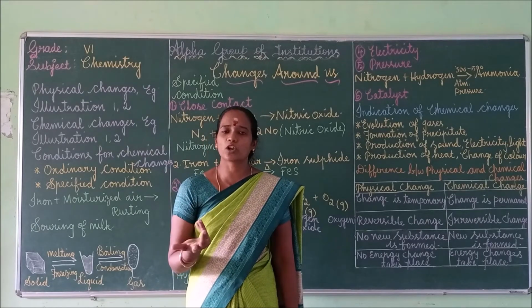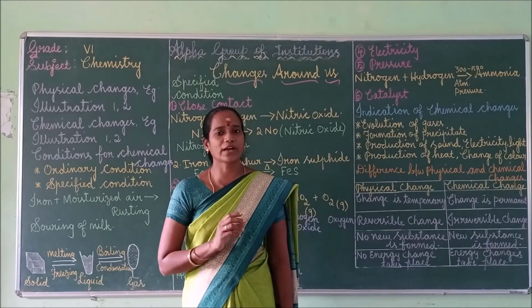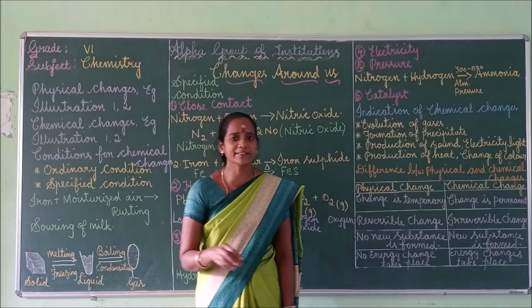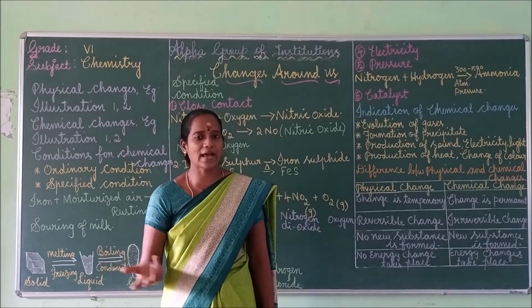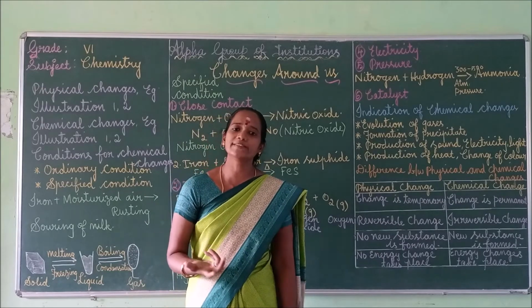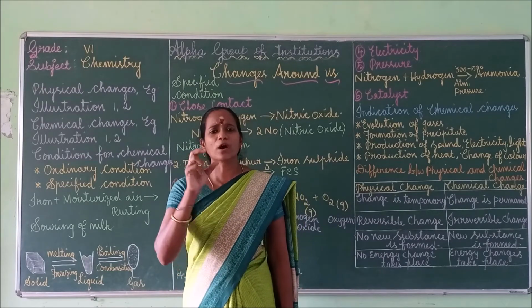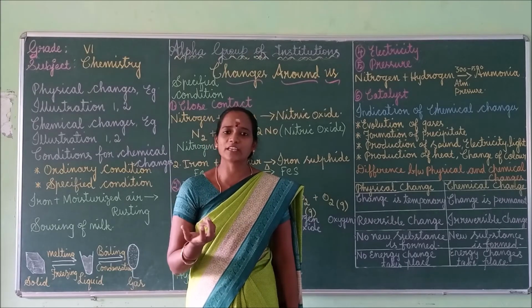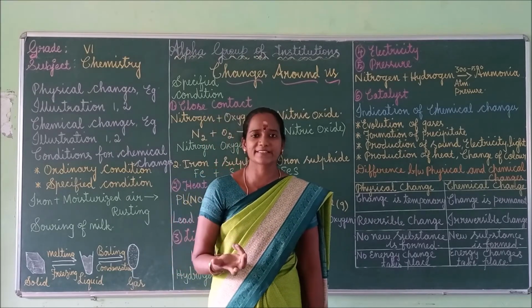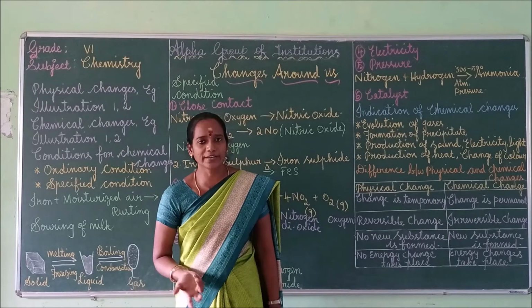Okay, so it is one of the chemical changes. First, what we have to do is take some iron filings, open them and expose them to moisturized air. After a few days, you will observe a brown colored product coming out from the iron filings. It is nothing but rust. Okay, it is brown in color.